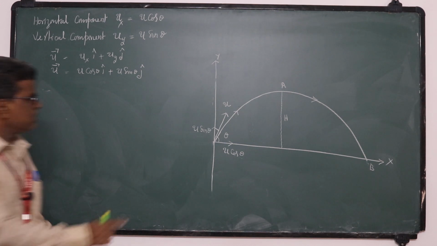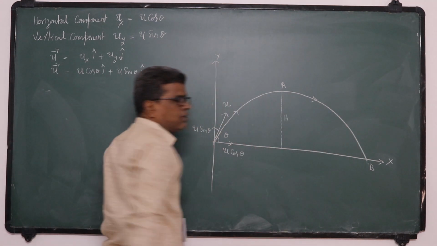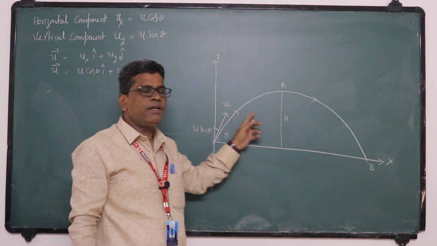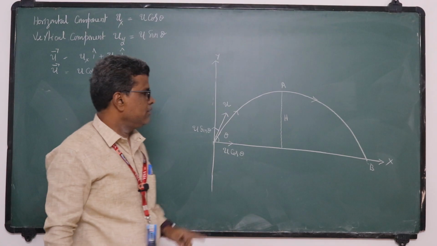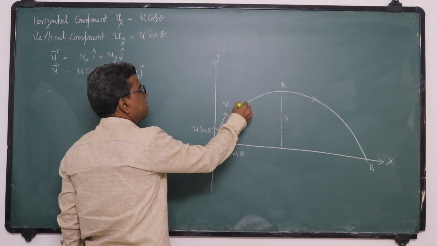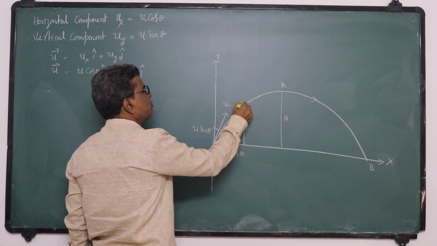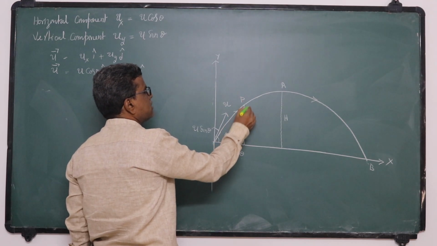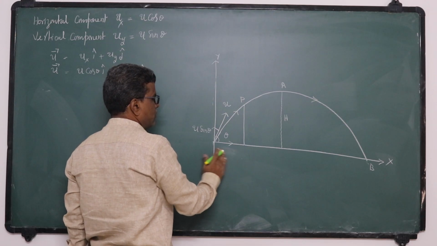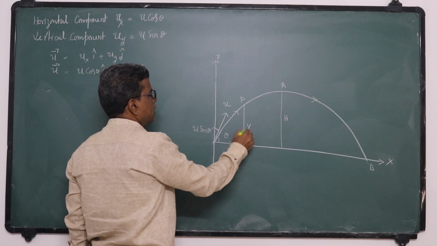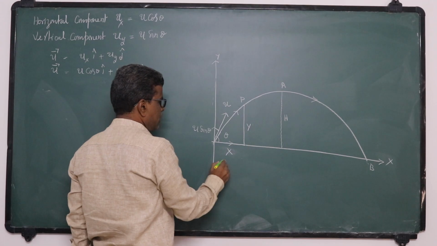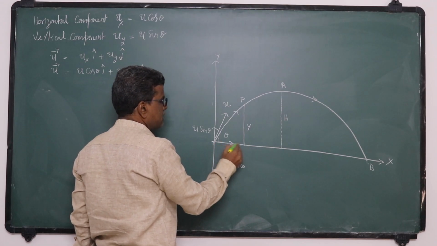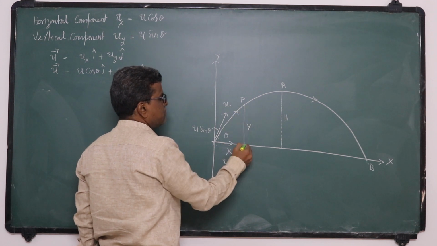So this projectile will travel like this. Suppose for it to travel it will take 5 seconds, and somewhere in 2 seconds it will be at A. So after t seconds, let p be the position of the projectile, whose coordinates are x and y. The horizontal displacement is x and the vertical displacement is y.